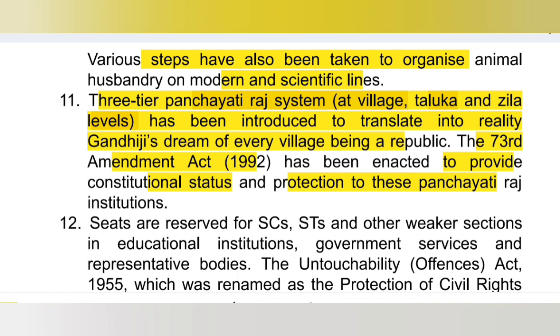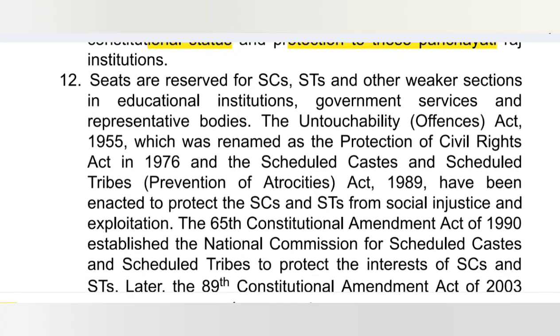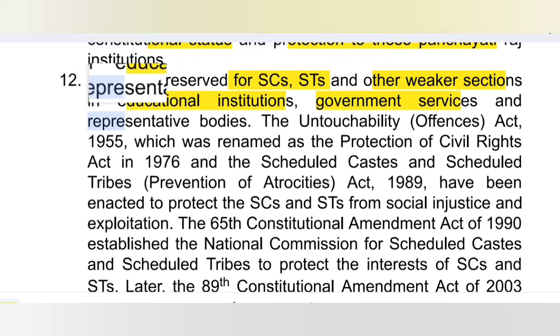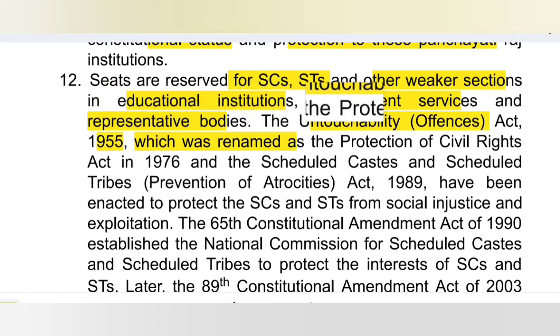Okay, now point number 12: seats are reserved for Scheduled Caste, Scheduled Tribe and other weaker sections in educational institutions, government services and representative bodies. The Untouchability Offences Act 1955, which was renamed as the Protection of Civil Rights Act 1976, this is very important. The Untouchability Offences Act of 1955 was renamed as the Protection of Civil Rights Act 1976.